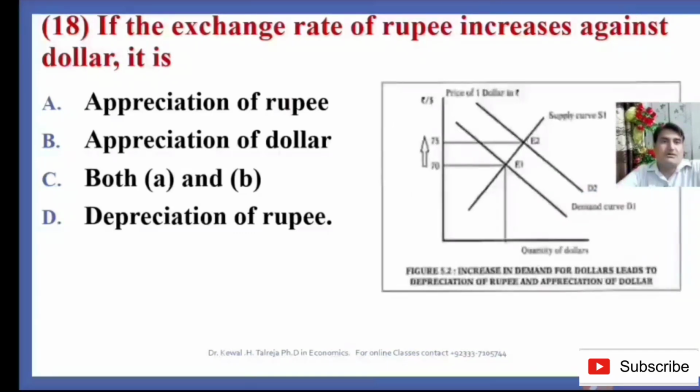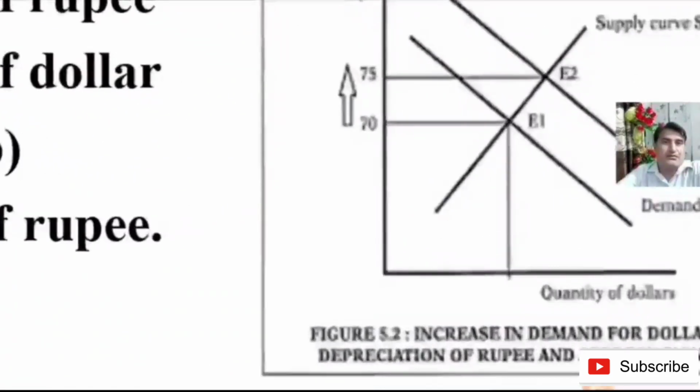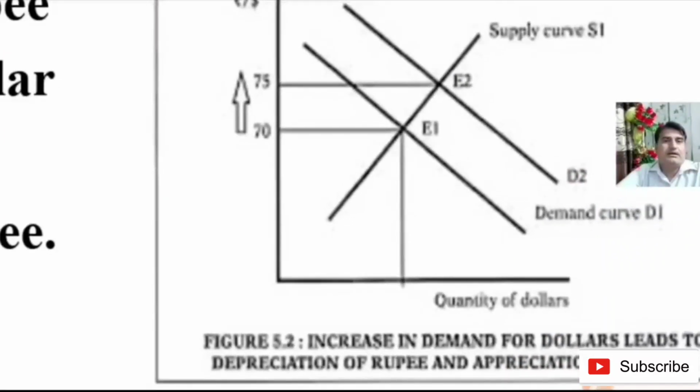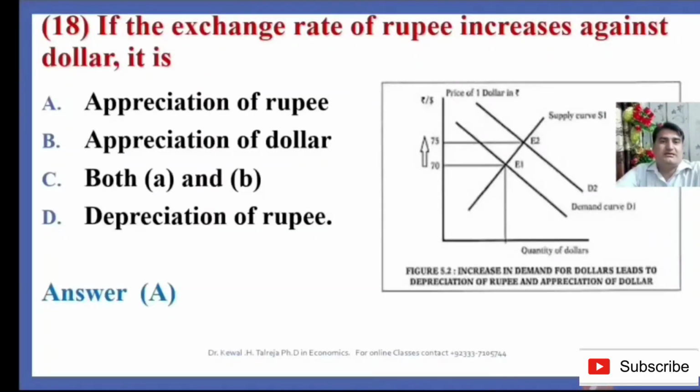So this diagram will help you to understand in more detail that an increase in demand for dollar leads to depreciation of rupee and appreciation of dollar. So answer A is the right answer.